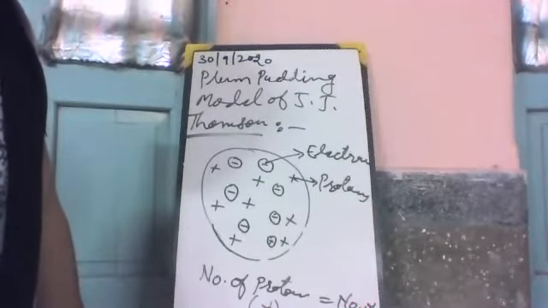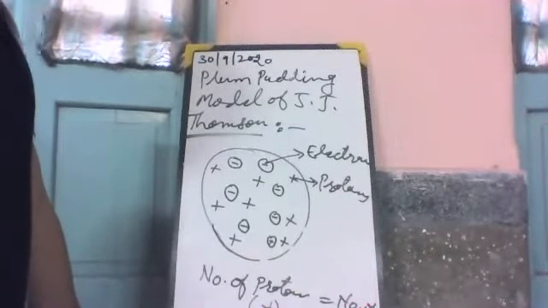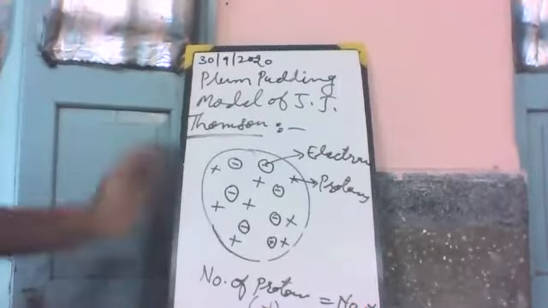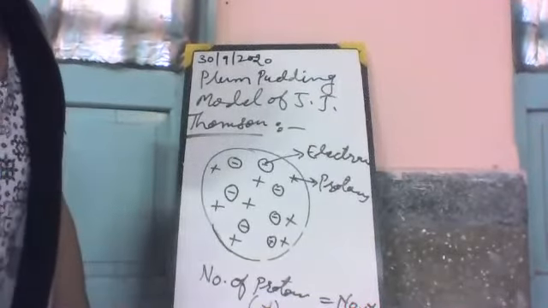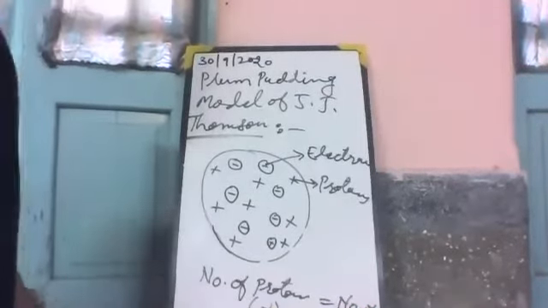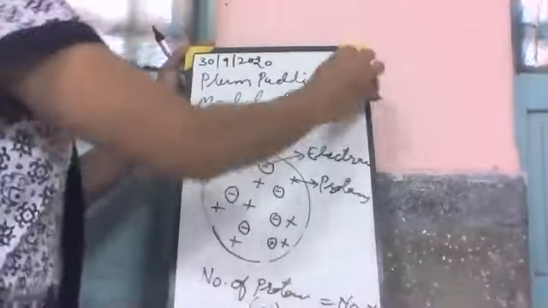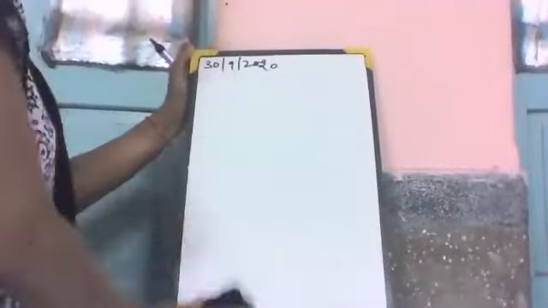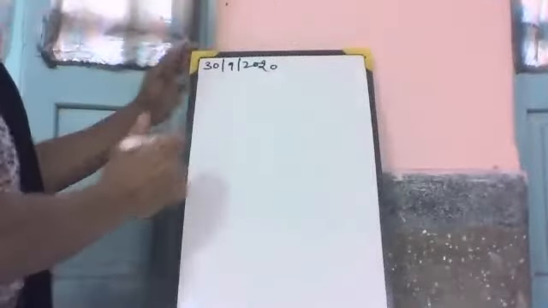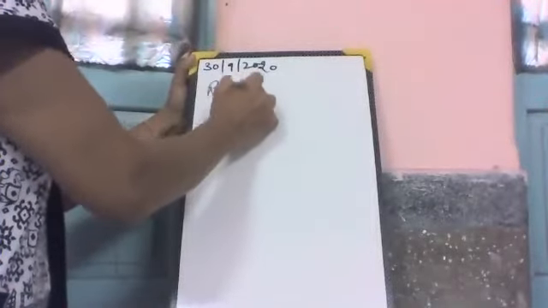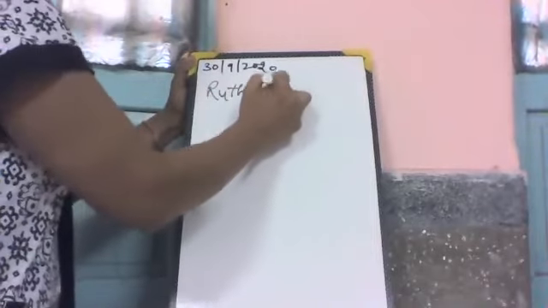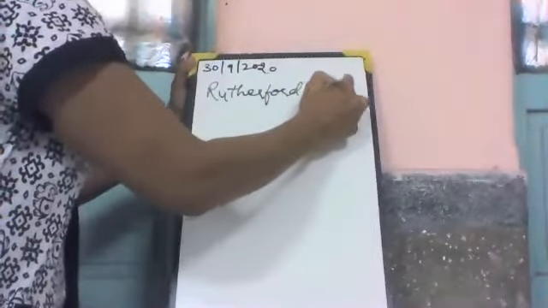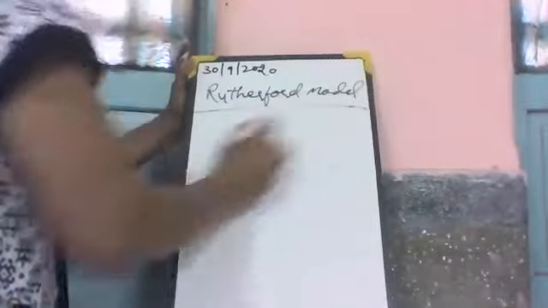Now, one more scientist experimented on the model of atom. It is Rutherford. The next scientist who worked on the structure of atom is Rutherford. Rutherford's model of atom. Rutherford's gold foil experiment. What did he do?